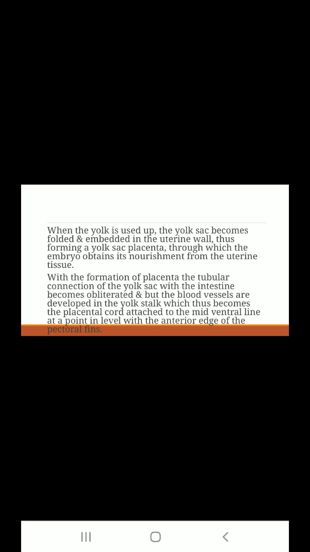The placenta is the connection between the embryo and the mother, through which the embryo obtains its nourishment from the uterine tissue of the female.